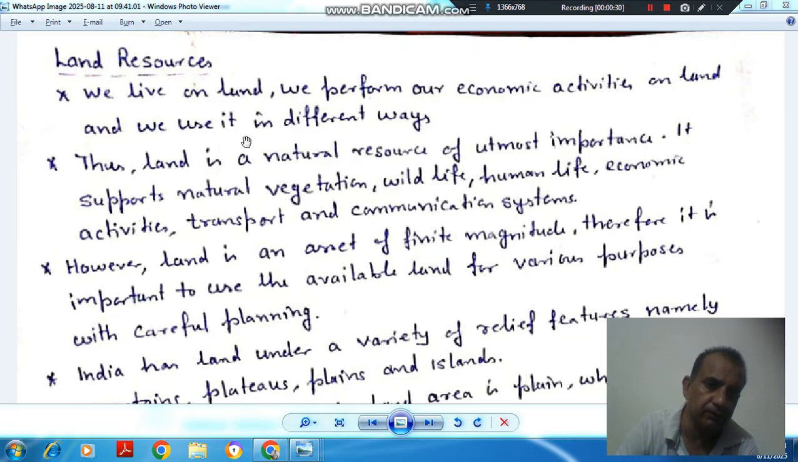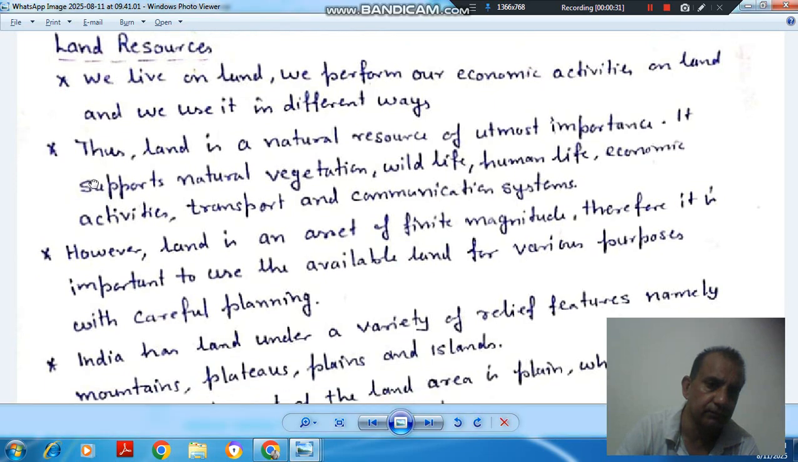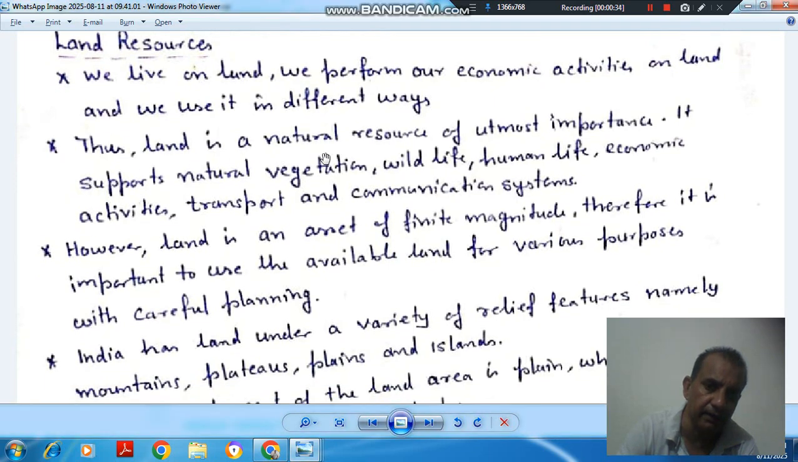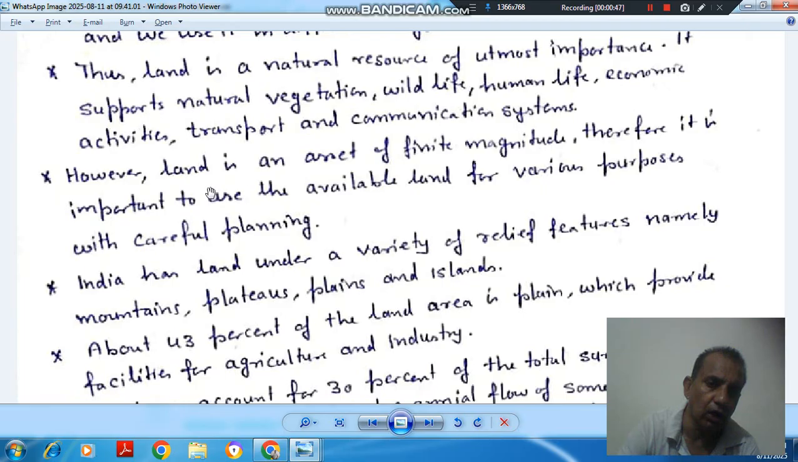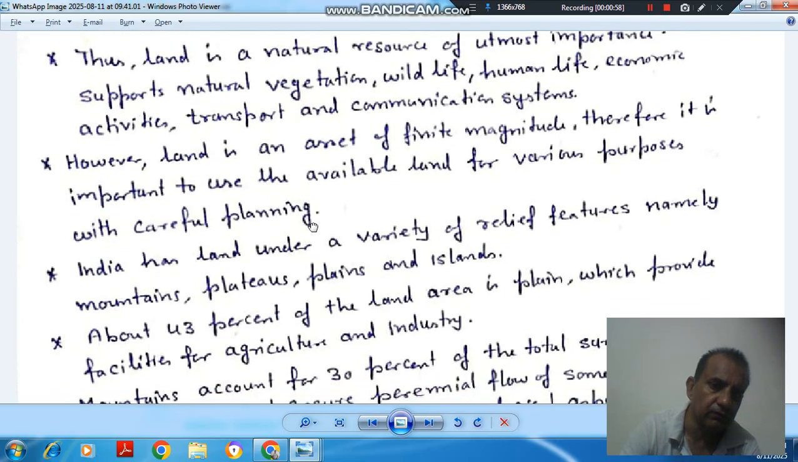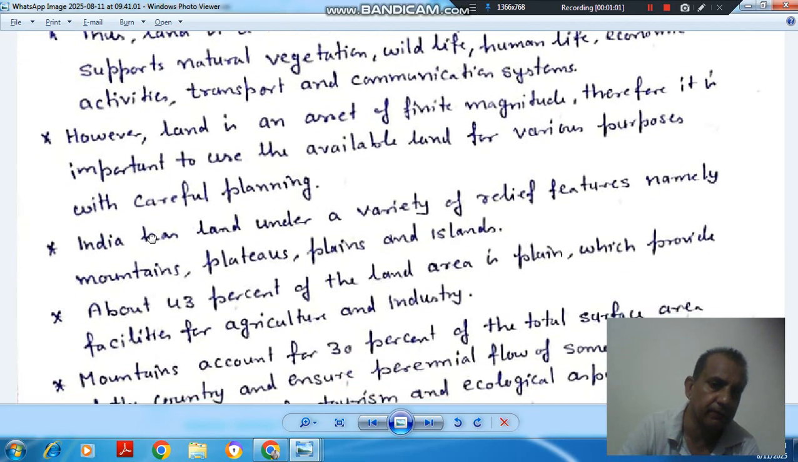and we use it in different ways. Thus, land is a natural resource of utmost importance. It supports natural vegetation, wildlife, human life, economic activities, transport, and communication systems. However, land is an asset of finite magnitude. Therefore, it is important to use the available land for various purposes with careful planning.